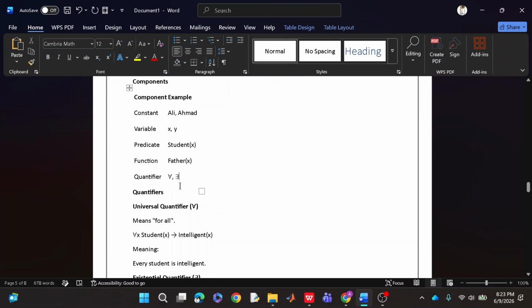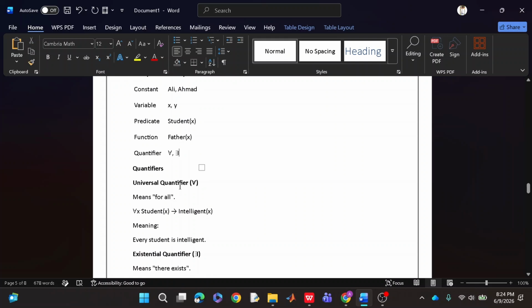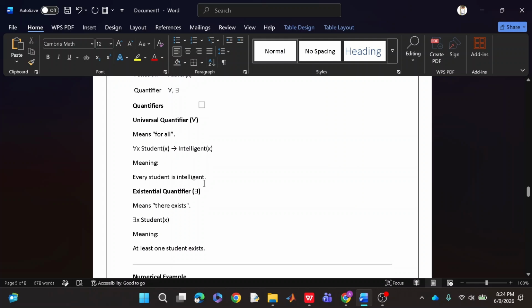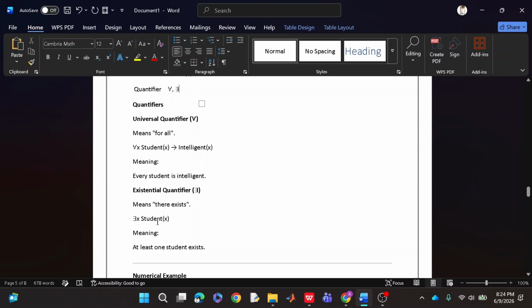And this one represents the existential quantifier, meaning there exists. We can take examples as well. Like for all students implies intelligent: if you are a student, then you will be intelligent. An existential quantifier example would be, if you write this symbol along with student, it means that some students exist in the class.